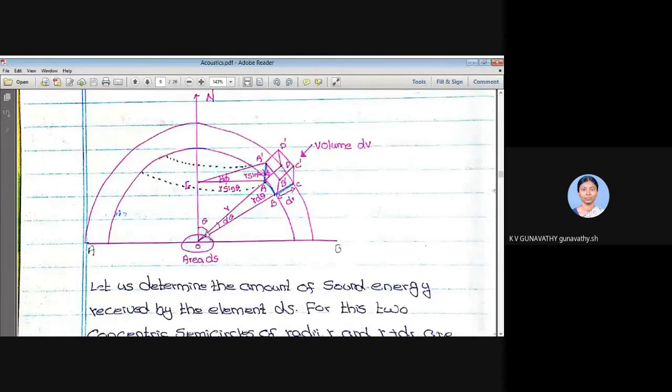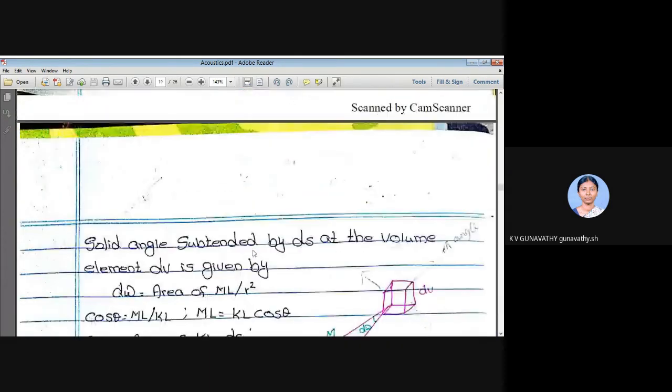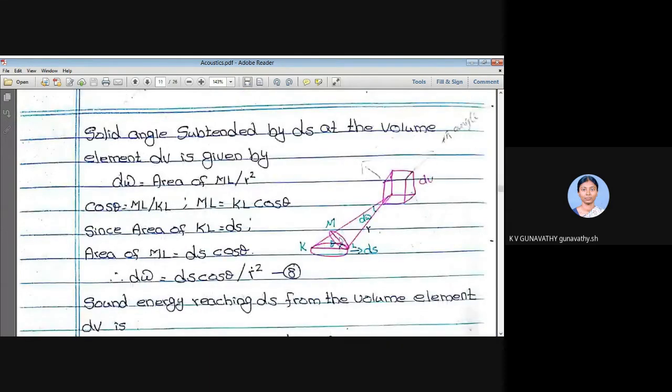This angle is theta. Now, this volume element is subtending an angle to this dS, and that angle is also equal to theta. See, this is the perpendicular surface, but our surface is not perpendicular. It is at an angle of theta to this perpendicular. I hope you are understanding it.